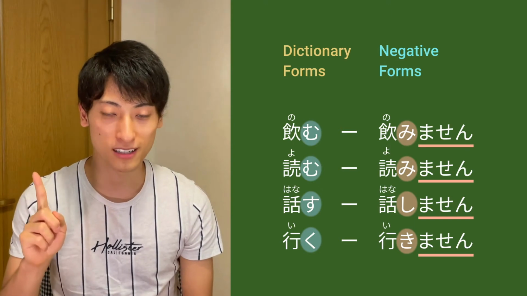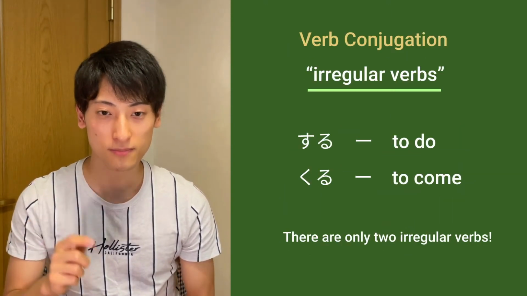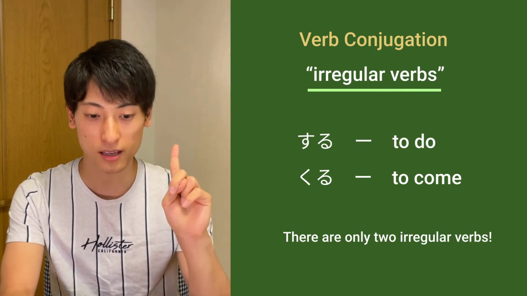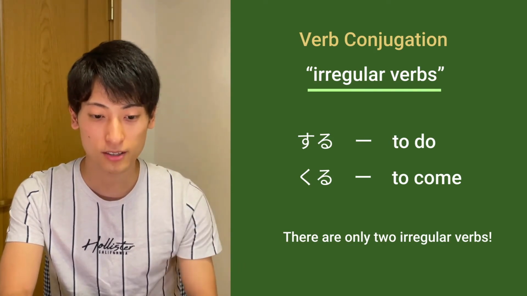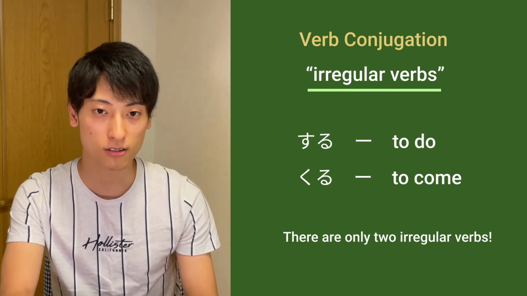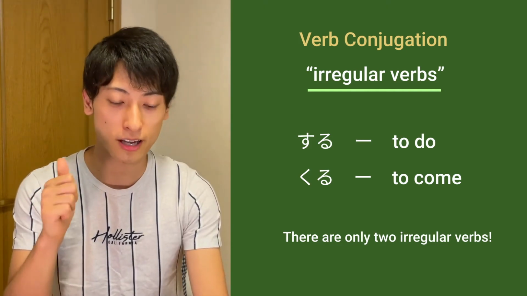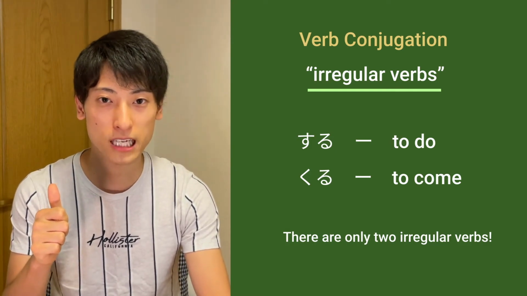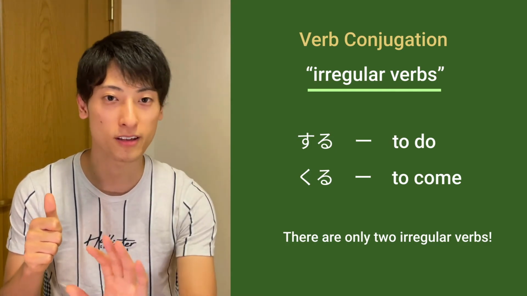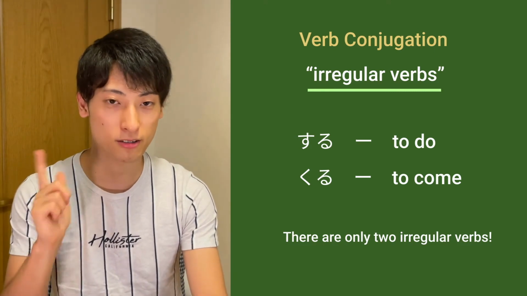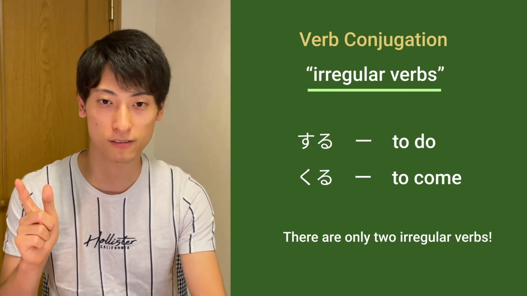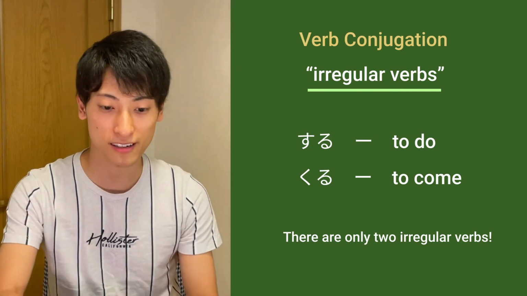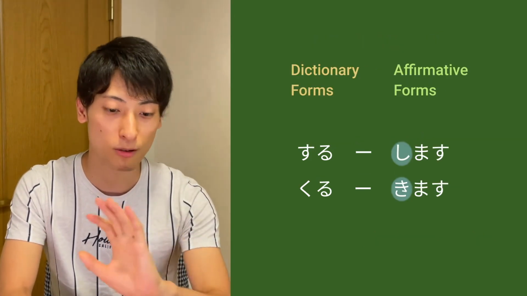And the last one is irregular verbs. And there are only 2 irregular verbs, suru and kuru. Suru is to do and kuru is to come. Both suru and kuru end with the word ru, so people usually confuse those verbs with Ru-verbs. But suru and kuru are irregular verbs and they have different conjugations. So be careful about it. You can just memorize it one by one.